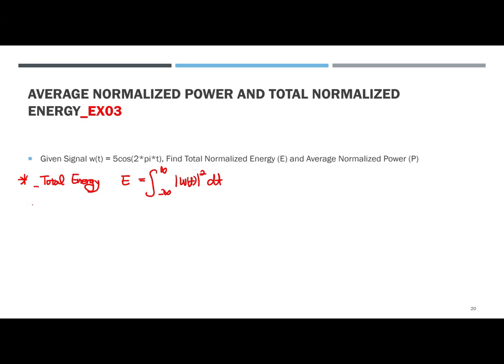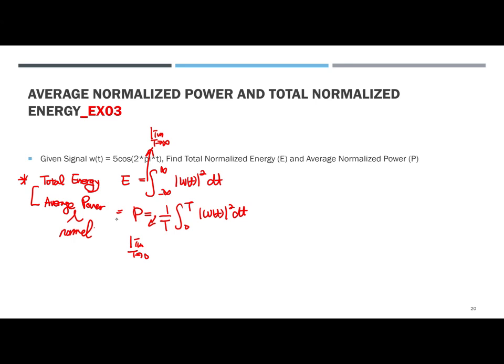The average power was 1 over T, w squared dt. They include the normalization, so we're going to include the limit as T goes to infinity, if the concept is normalized.